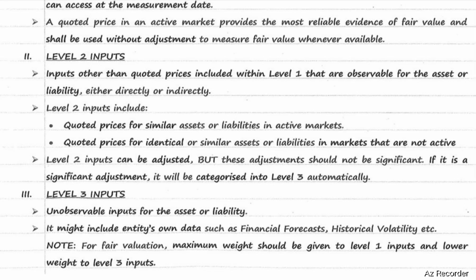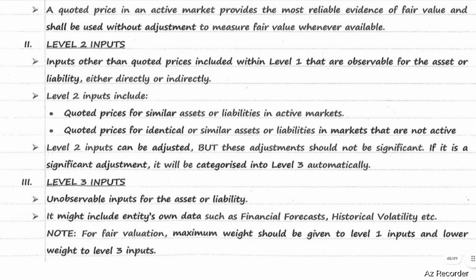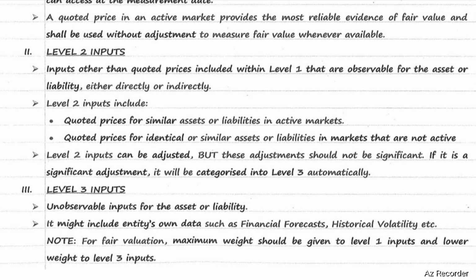Next, level 3 inputs. Level 3 inputs are unobservable inputs for an asset or liability. It might include the entity's own data such as financial forecasts, historical volatility, etc. For fair valuation, maximum weight should be given to level 1 inputs and lower weights should be given to level 3 inputs.